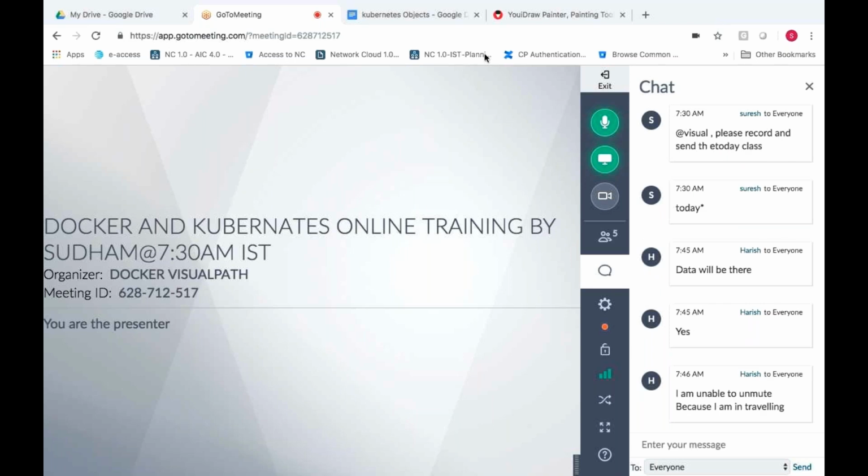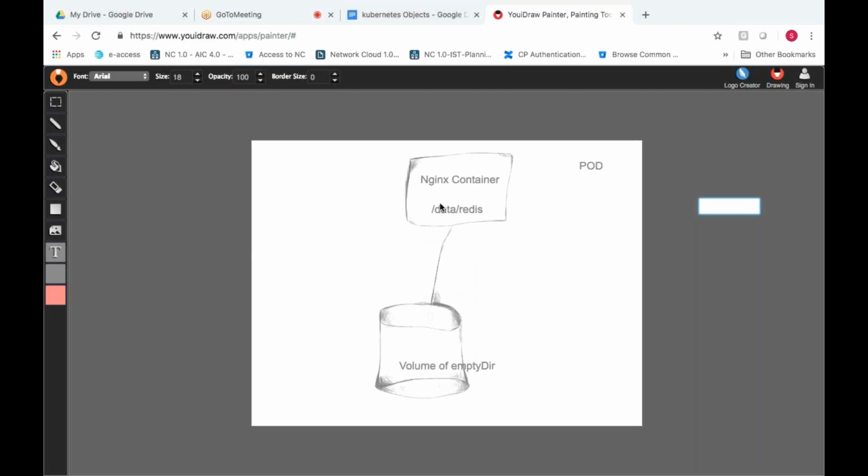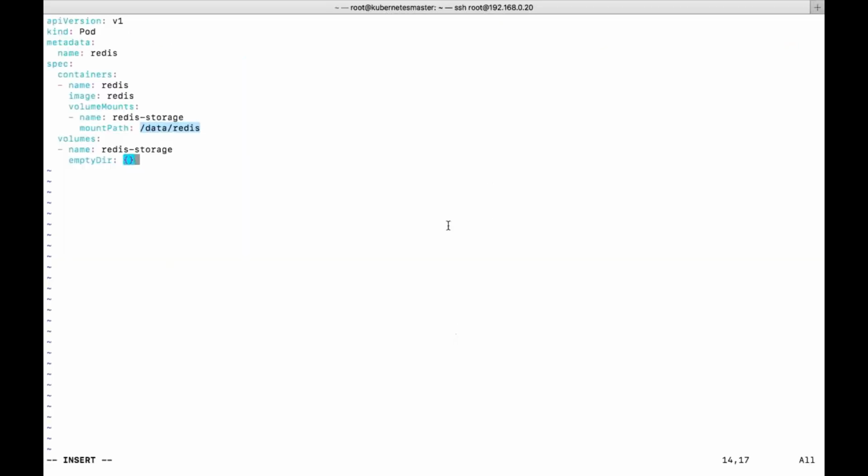Yeah. So this particular directory is mounted to this particular volume. So these two are mounted. Whatever data you write in the empty dir will be visible in this directory, and whatever data you write under this particular directory will be visible in the volume. So that theoretical part is clear, right?